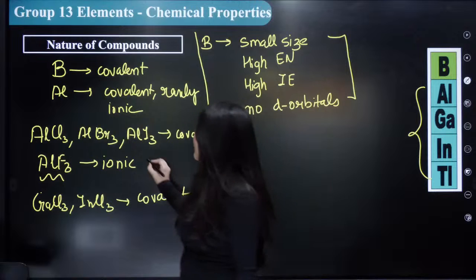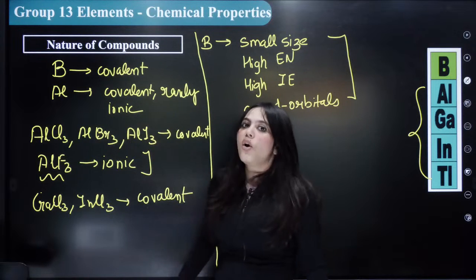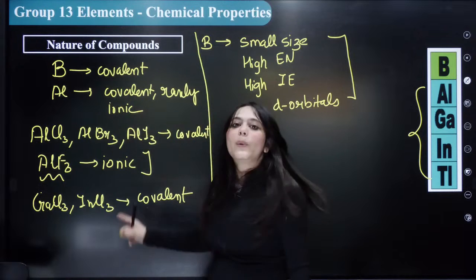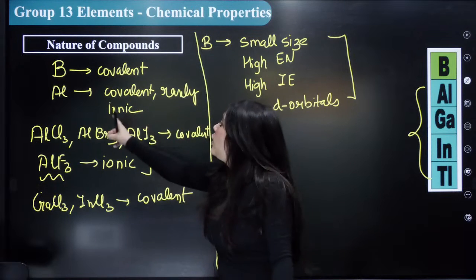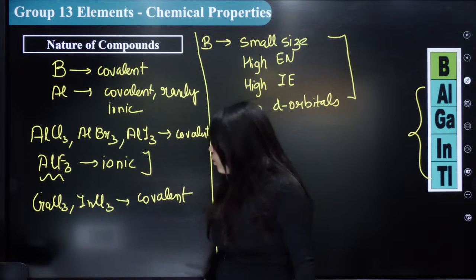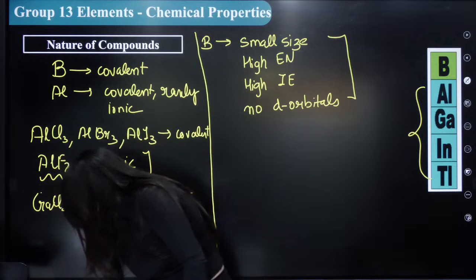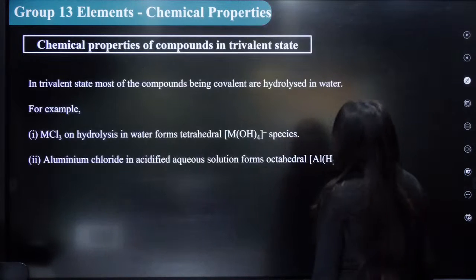The only ionic compound we have discussed in trivalent state is actually AlF3. Rest all are covalent. Boron always forms covalent compounds. Aluminium sometimes forms ionic, which I told you, and the rest of the compounds are again covalent compounds. Everybody understood this? Okay? Nature of compounds we have discussed.